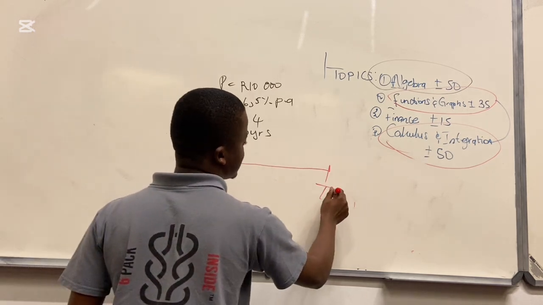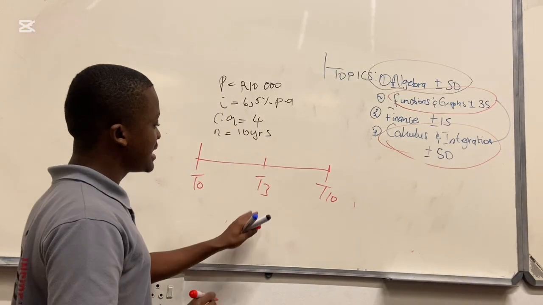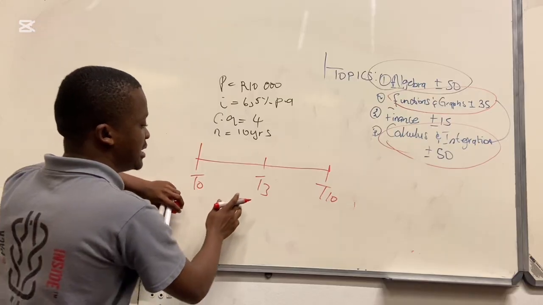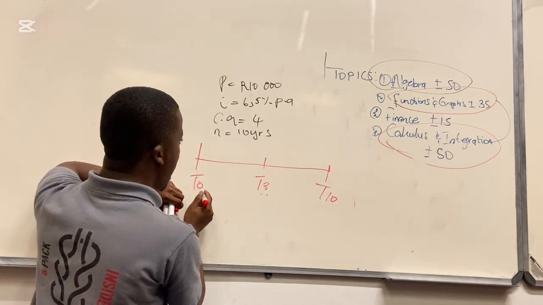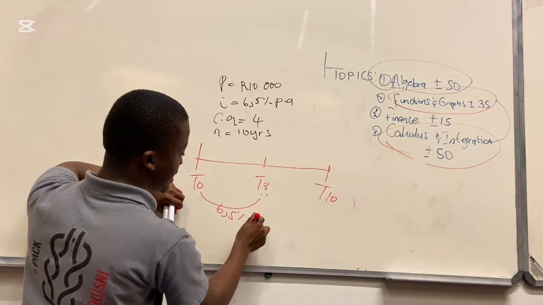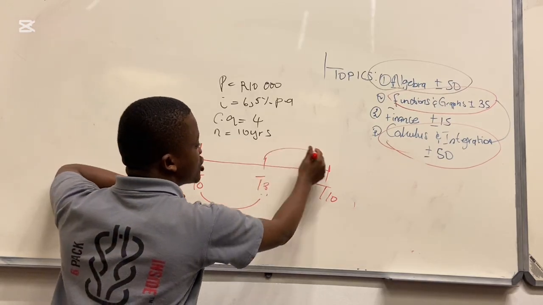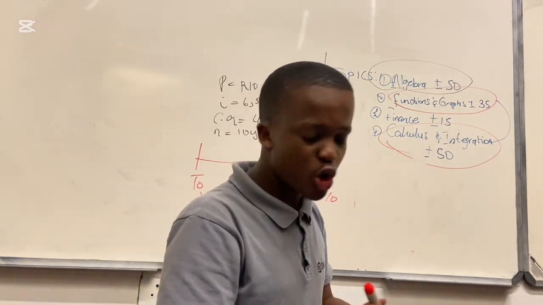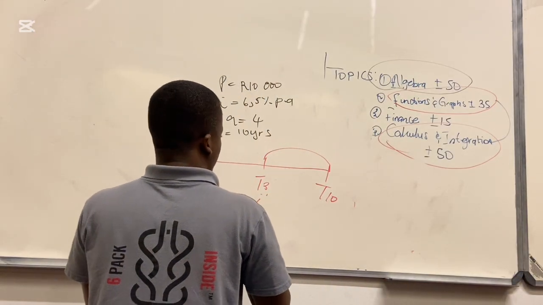T0 to our T10, and we have T3. After 3 years, the interest rate changed. Now, initially, our interest rate was what? It was 6.5 per annum, and then after 3 years, it changed to 7.5.